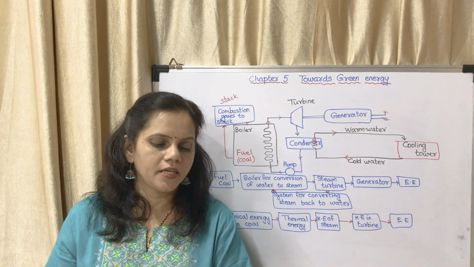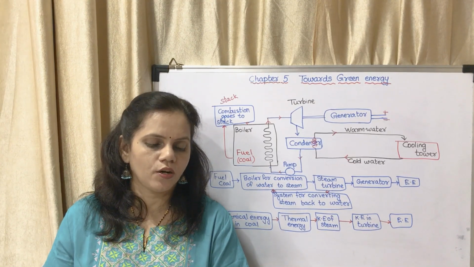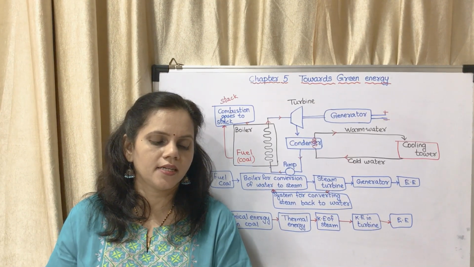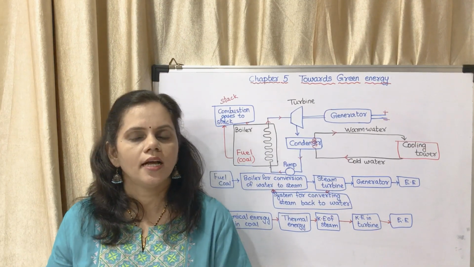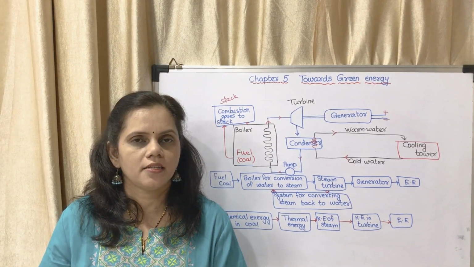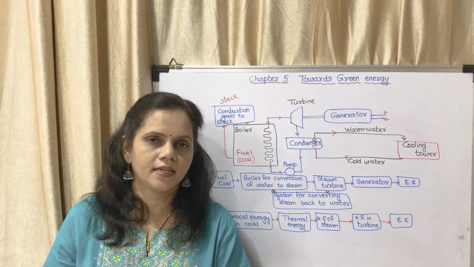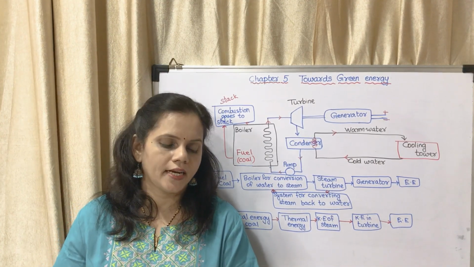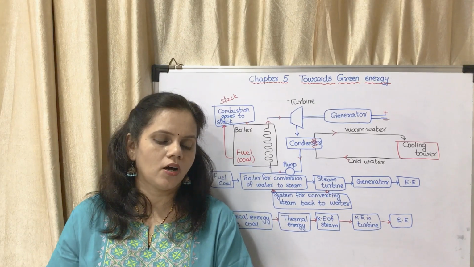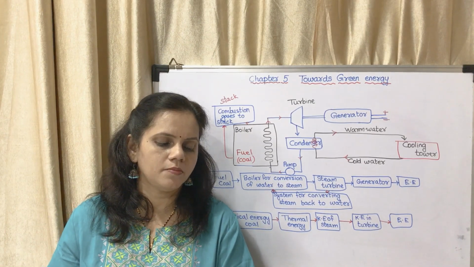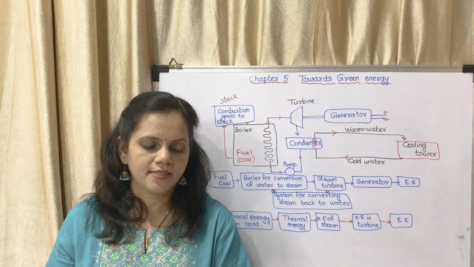Along with emission of gases, soot particles are also released into the environment. Soot particles means carbon particles, black colored particles which are given out into the atmosphere.